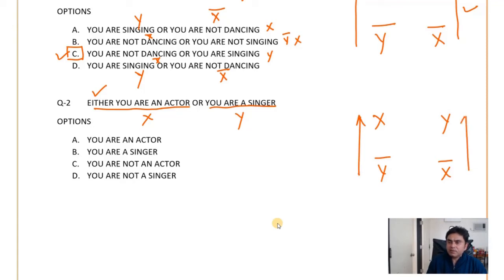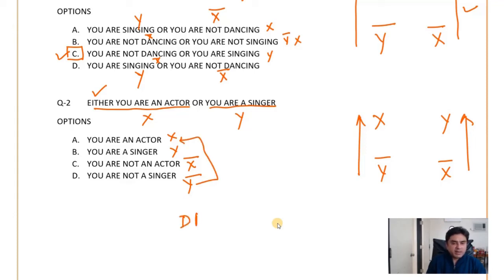Now out of these four, you have to find out the two sentences which are possible. So you are an actor, that is X. You are a singer, that is Y. You are not an actor, that is X bar, and you are not a singer, that is Y bar. So if there is Y bar, it will lead to X.